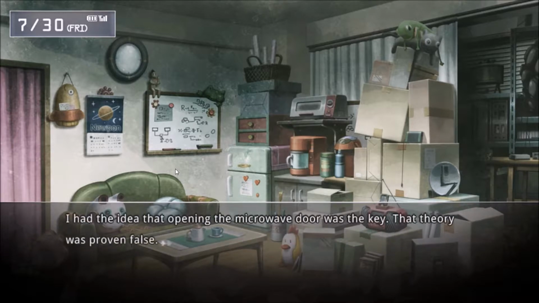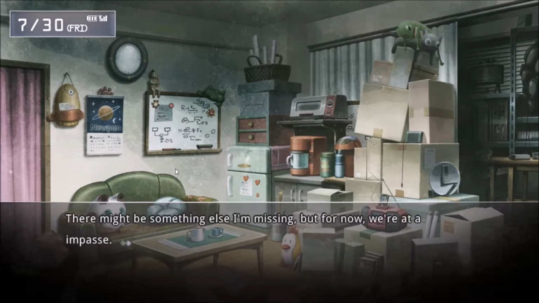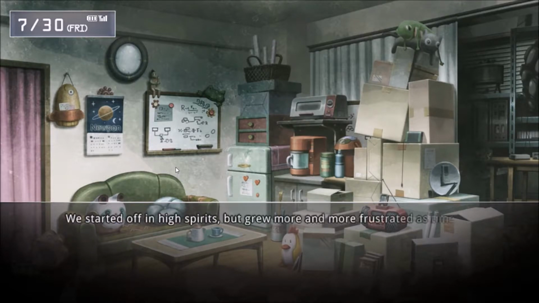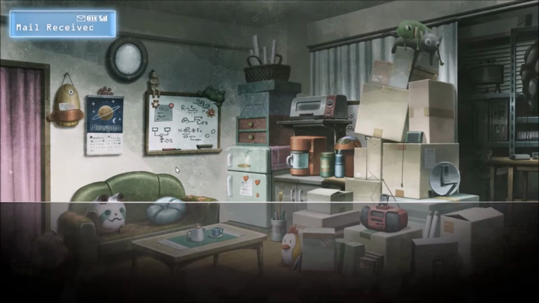I had the idea that opening the microwave door was the key. That theory was proven false. Might be something else I'm missing, but for now we're at an impasse. Started off in high spirits, but grew more and more frustrated as time progressed, which brings us to the present. Honestly, I gave up. That's why I spent the entire morning lazing about like this.